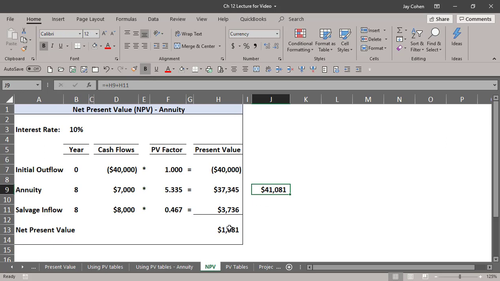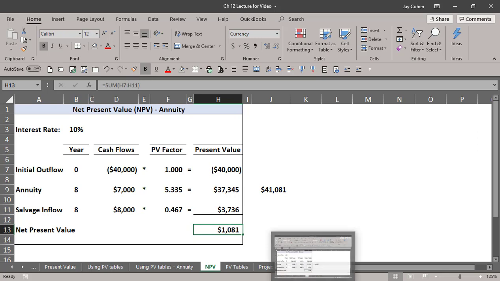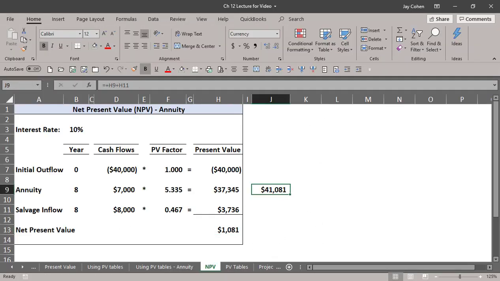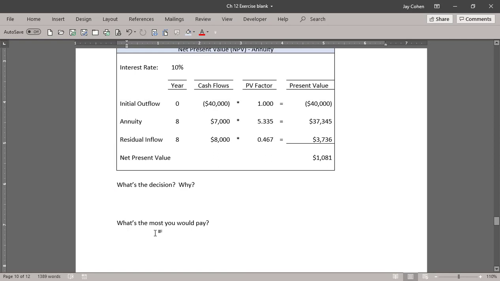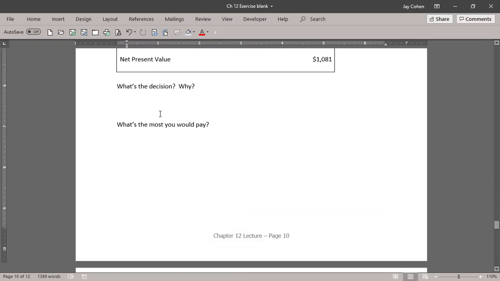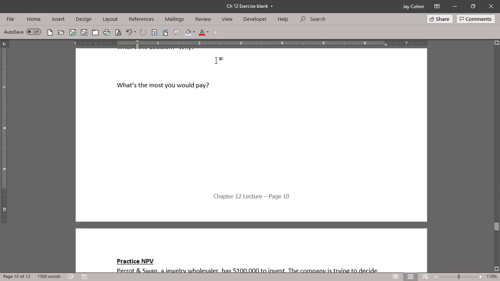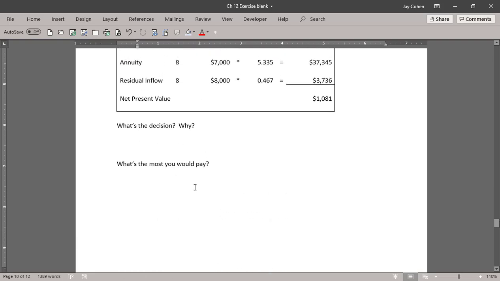So the fact that NPV is positive tells me I beat my hurdle rate and I will invest. So the answer is yes, I will invest. And the reason is because I beat my hurdle rate. And the most I would pay to answer the bottom question, I just answered it basically. The most I would pay is 41,081. That's the answer to this question. So the why is because I beat the hurdle rate. The most I pay, 41,081.